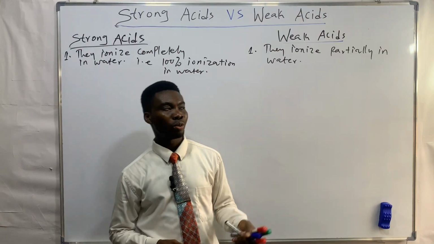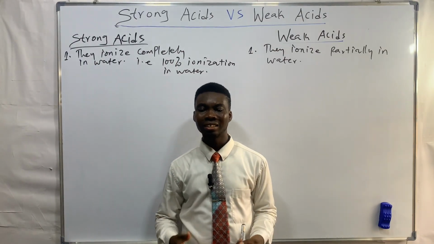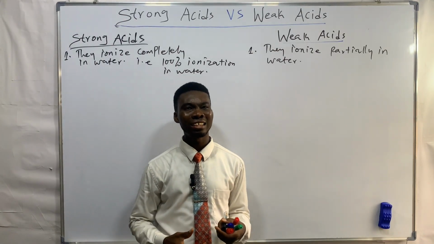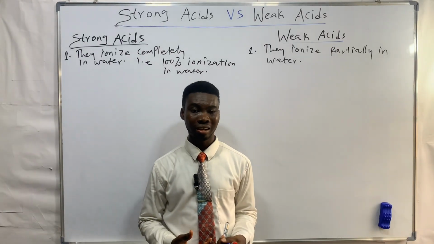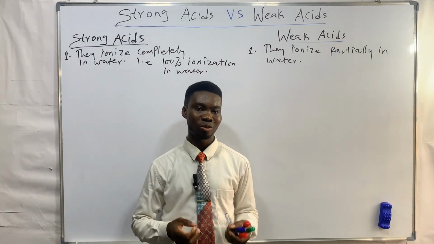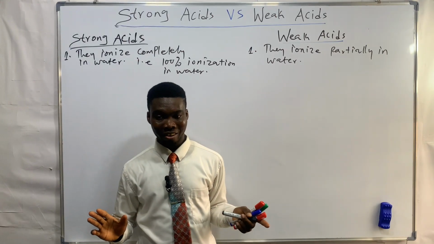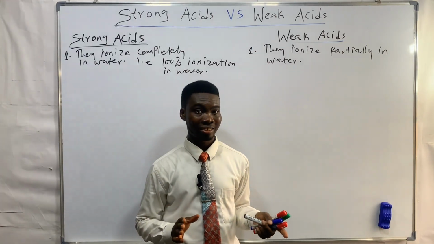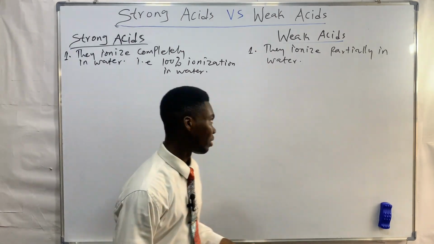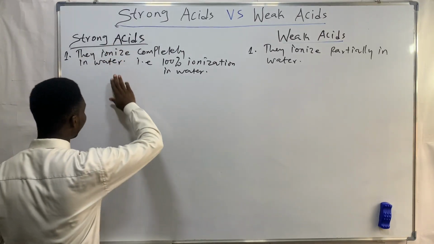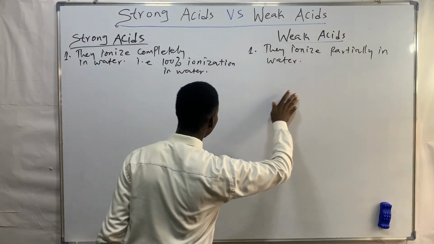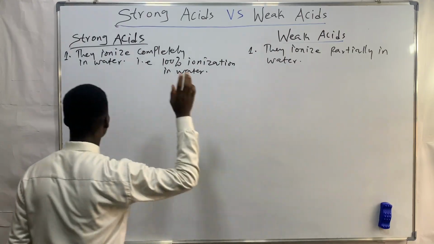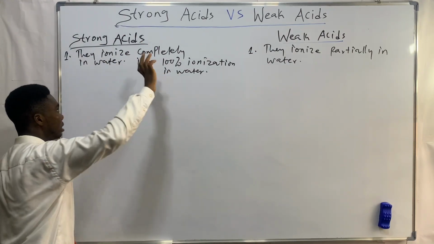When an acid dissolves in water and it ionizes only partially, then we say that acid is weak. So you now understand what a strong and a weak acid means? That is why they are called strong, and that is why they are called weak, because they ionize partially in water. Strong, because they ionize completely in water.